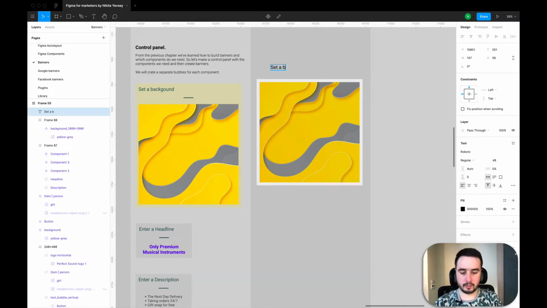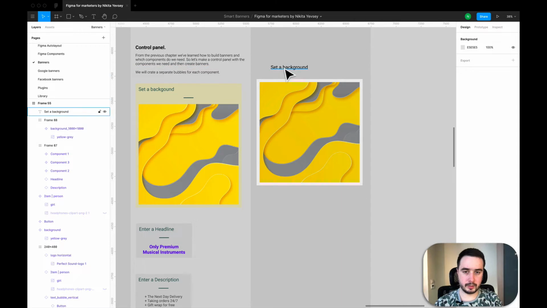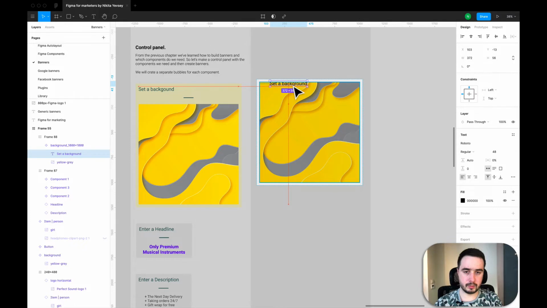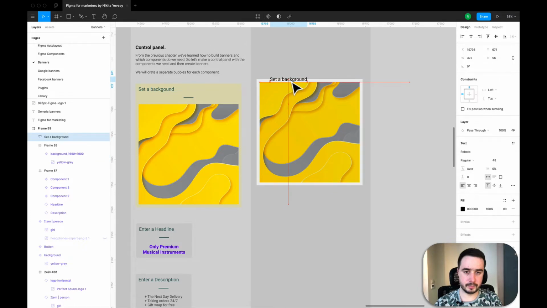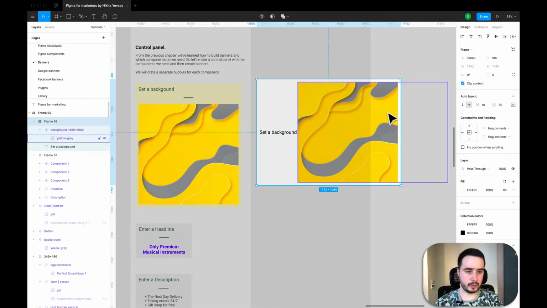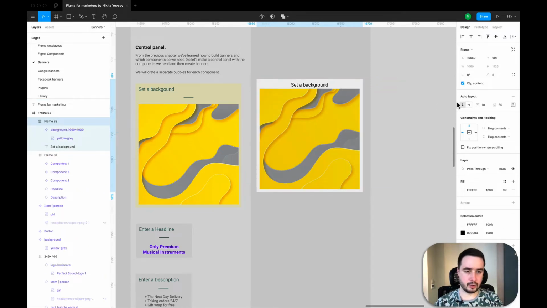Set a background. And I will add this text into this frame. So as you see, this goes not the way that we want, so we will change the direction of auto layout.